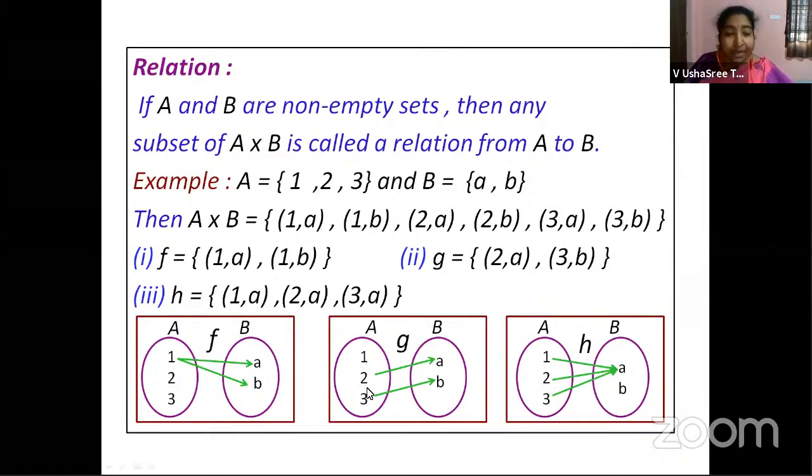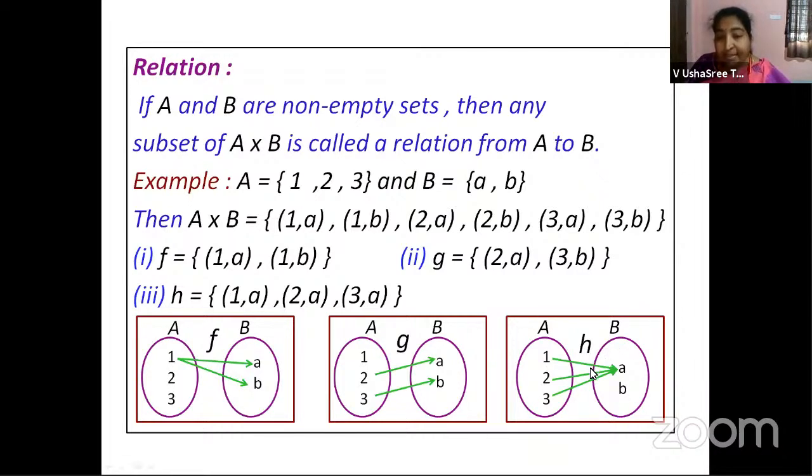Now, let us compare all these three before we go to the next concept. In the first example, the element in the first set is related to many elements in set B, so we can say this is a one to many relation. In the second example, every element in set A has only one mapping, that means it is related to only one element in the second set. So we can also say this is a 1-1 relation. Be specific, this is a relation we are talking about.